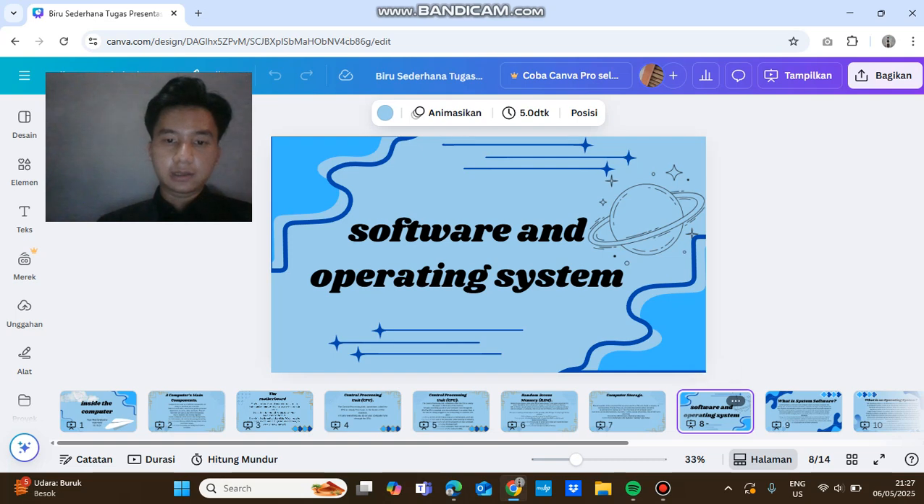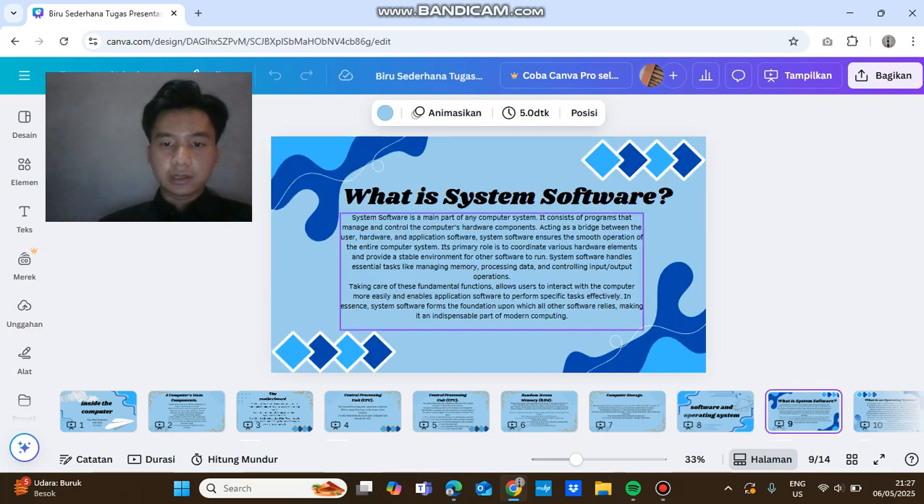Software and operating system. What is system software? System software is a main part of any computer system. It consists of programs that manage the computer. It acts as a bridge between the user, hardware, and application software, and ensures the smooth operation of the entire computer system. Its primary role is to coordinate various hardware elements and provide a stable environment for other